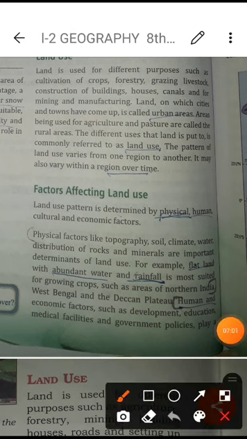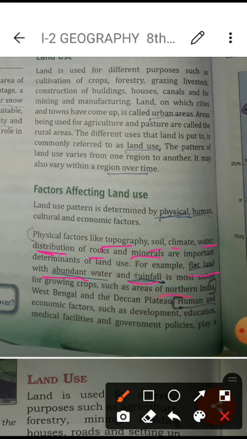Physical factors like topography, soil, climate, water, and the distribution of rocks and minerals are the important ones, as I have just explained. In flat land there is abundant water and rainfall, but in the desert area we can't get this much.